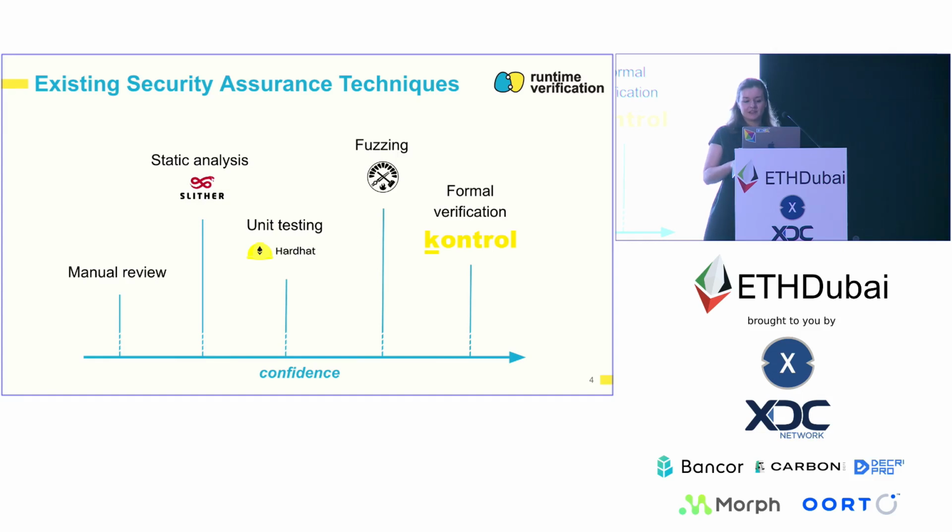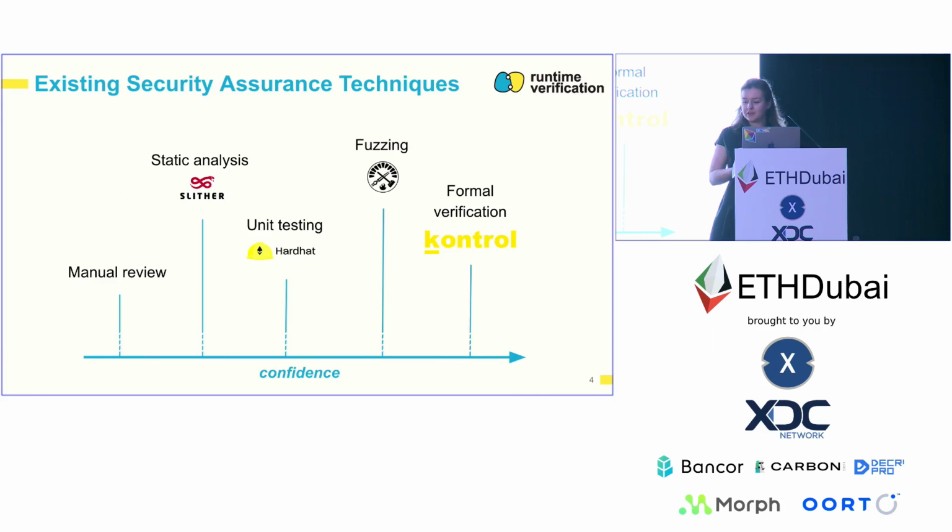So the quality is very dependent on the particular individual. At the same time, static analysis provides us with more consistent results in that matter. These tools usually operate on the high-level source code or some intermediate representation, and they typically perform pattern matching to identify some common types of vulnerabilities that exist in smart contracts. Slither is a prominent example of that, and such tools are actually very useful for searching for these common vulnerabilities in smart contracts.